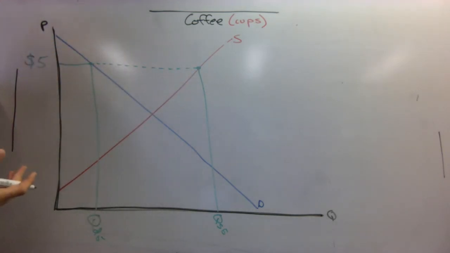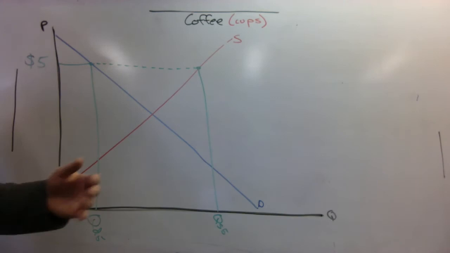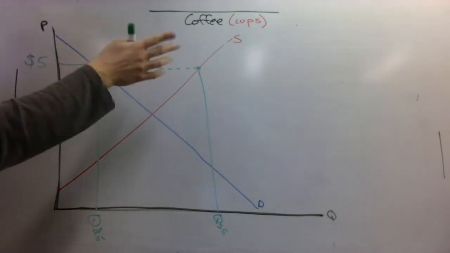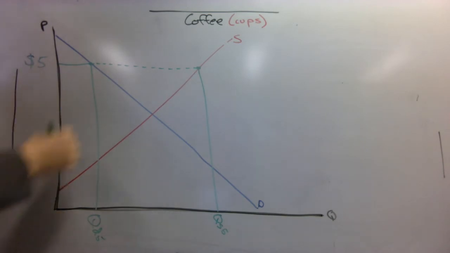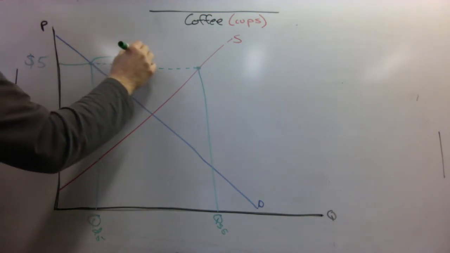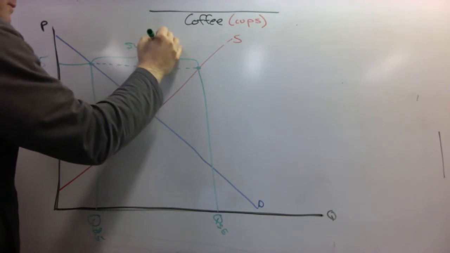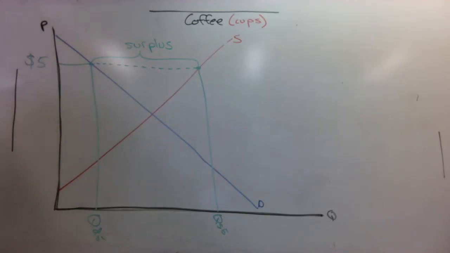So if the price is $5, we're going to see Peet's and Starbucks and everybody else getting all fired up to have all kinds of coffee ready to go. And at the end of the day, they're going to be throwing it out because people didn't want that much. Not at $5. What we have is something called surplus in the market.